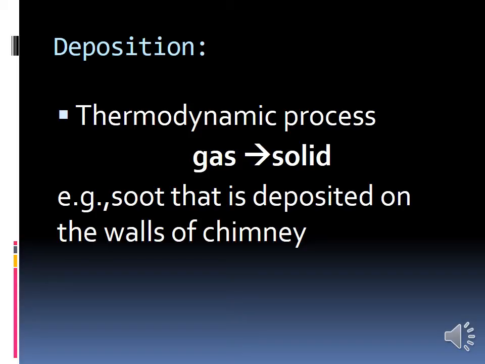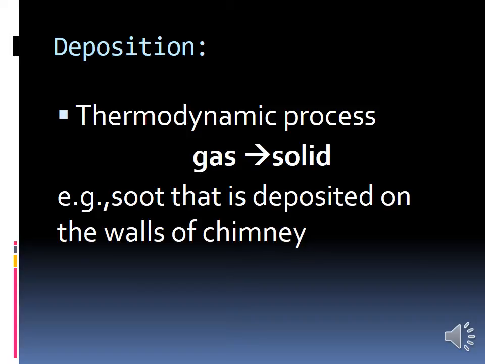In the earlier days we used chimneys. In the chimneys, some soot particles will be there. The soot particles that are deposited on the walls of the chimney are an example of deposition. When the chimney is lit, some soot like charcoal settles, and after it cools it is black, and if we touch it with our hands, they become black. That is called deposition. Can you all understand?